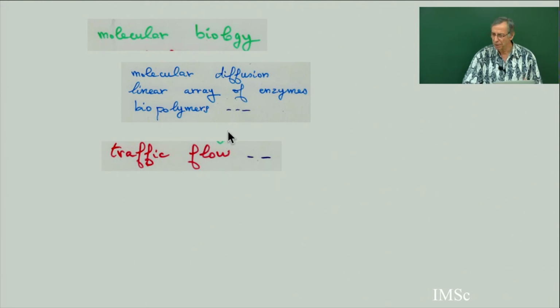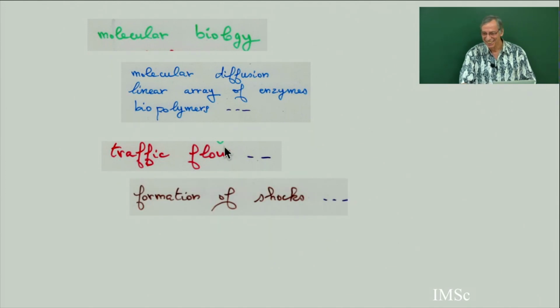I read in some paper by physicists that in Geneva, the traffic flow is much more complicated, with the crossings, the roads, everything, but the modelization refers to this simple modelization of only one strip, so one road, and a car can go back and forth. Of course, if you're on a highway and Q is non-zero, then you have a problem. So in Europe, Q equals 0, but in India, Q can be non-zero, and it fits the model with Q, formation of shocks. So there are many modelizations.